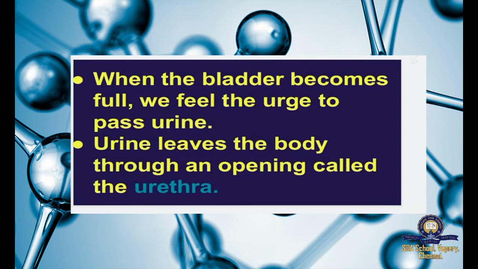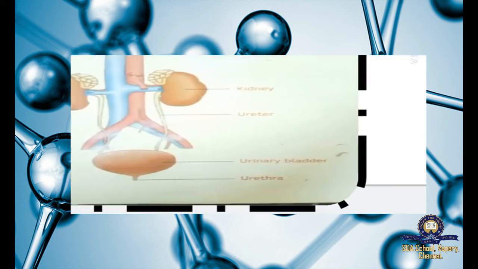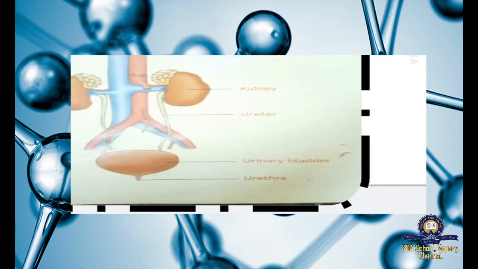Next, when the bladder becomes full, we feel the urge to pass urine. So sometimes we feel a strong urge to pass our urine, right? Yes, that is because when our urinary bladder becomes full, that time only we will feel the urge to pass our urine. So urine leaves the body through an opening called the urethra. I'll show you the urethra. So you can see the thing here, a tube like last small opening, that is said to be urethra.